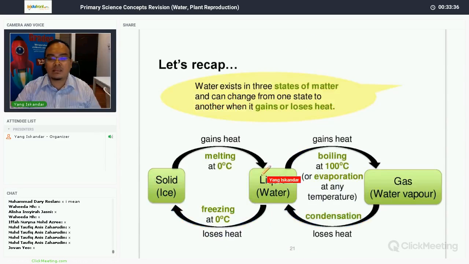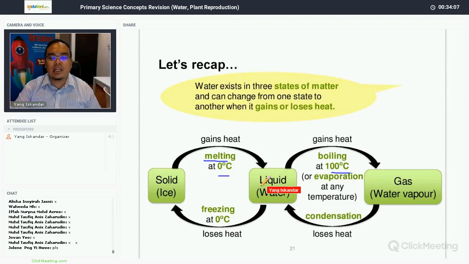Now let's recap. From solid state to liquid state, it gains heat. The process is called melting at 0 degrees Celsius. Liquid state, when it gains heat at 100 degrees Celsius, it will boil and there's a change of state from liquid to gaseous state. In the opposite direction, gaseous state, when it loses heat, will condense into liquid state.